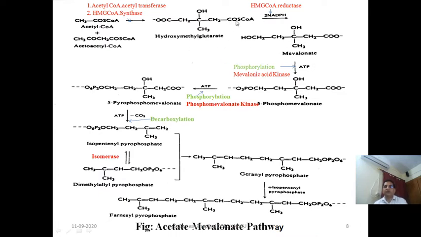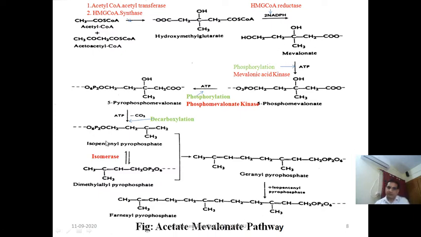Now what is happening in this reaction? The CoA group is released during the reduction, and at the fifth carbon atom, addition of hydroxyl group will be there. If you count from here 1 2 3 4 5, at the fifth carbon atom, hydroxyl group will be added in the mevalonate, and mevalonate is also known as mevalonic acid.